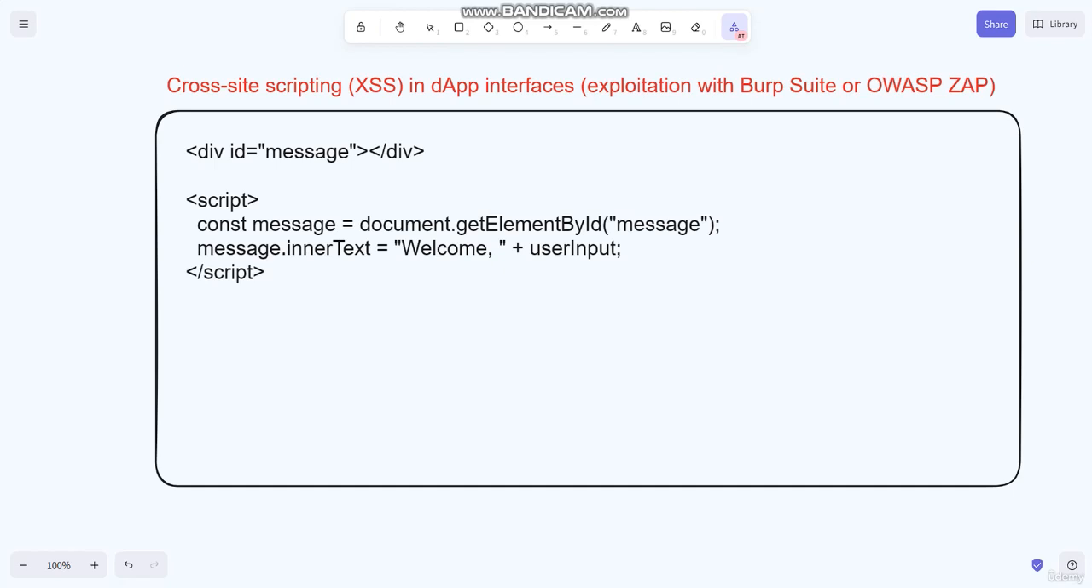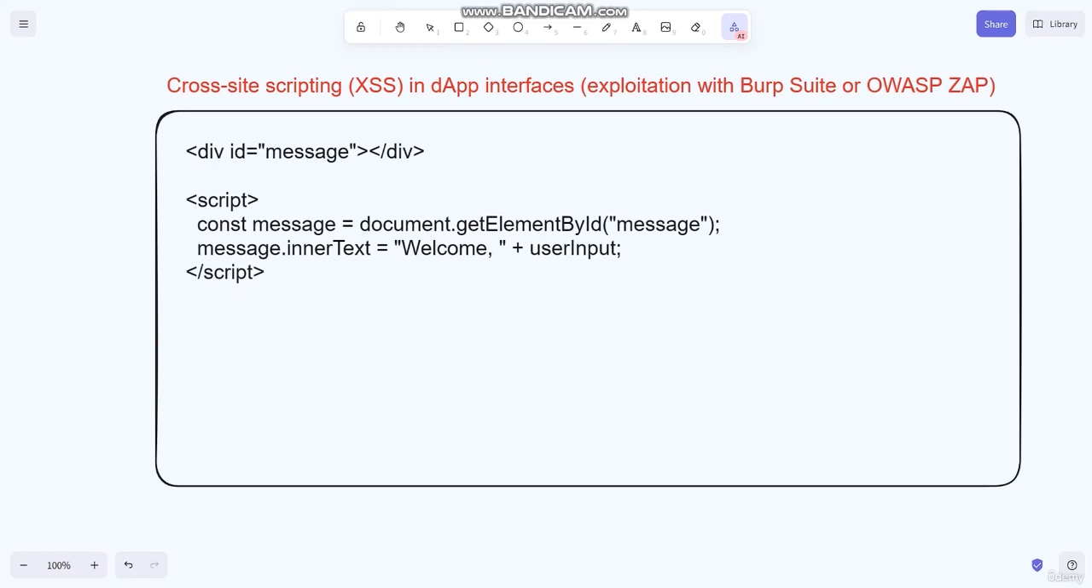In this video we will explore how attackers can exploit XSS vulnerabilities in DApp interfaces to steal user data or take control of their account. First, take a look. We have an example here of vulnerable HTML code. In this example, the DApp interface displays a welcome message that includes the user's input.